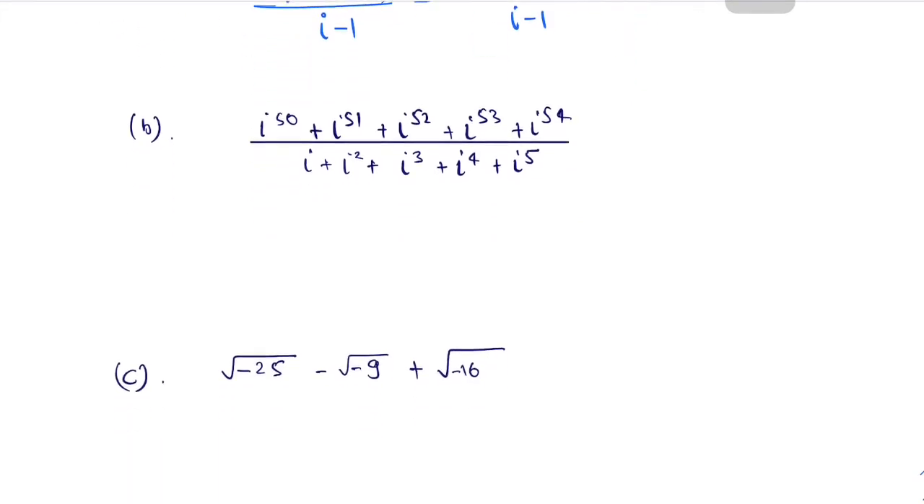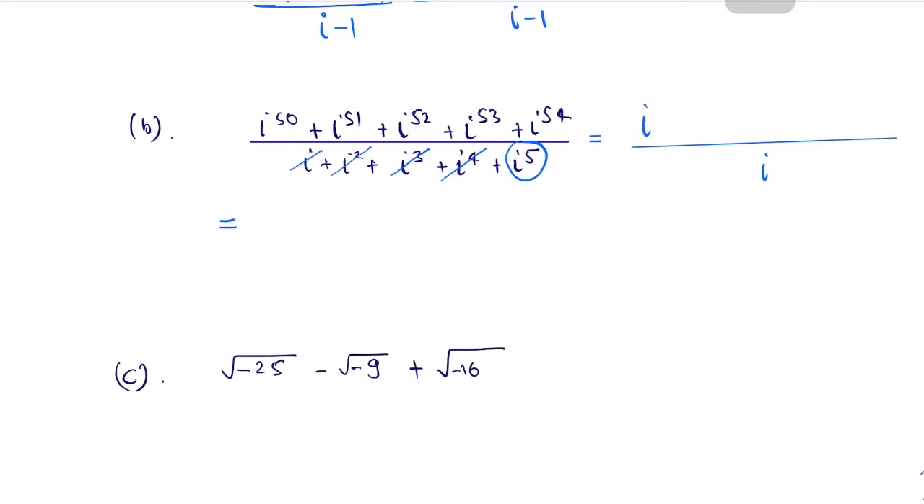Second, we have to simplify I to the power 50, I to the power 51 up to I to the power 54 divided by denominator. Let's say I square is minus 1, I to the power 4 is 1, then these get cancelled. I cube is minus iota, which will be cancelled by iota. So denominator will be only I to the power 5. I to the power 5 is only iota, because 5 can be written as 4 into 1 plus 1. This is of the type 4n plus 1.